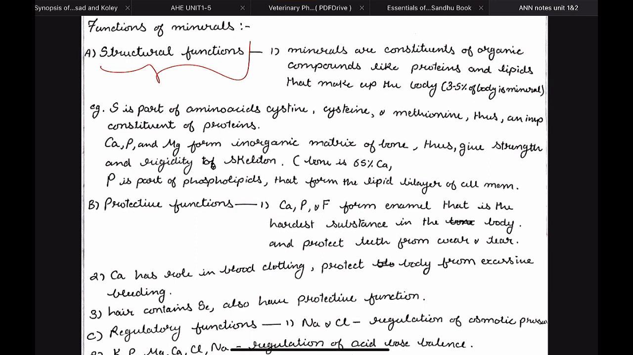For example, we have bones, and bones are made up of calcium and phosphorus, right? So calcium and phosphorus have a structural function in the body. Other than that, sulfur is part of protein, and proteins make up the body. So sulfur also has a structural function. These are the various examples.